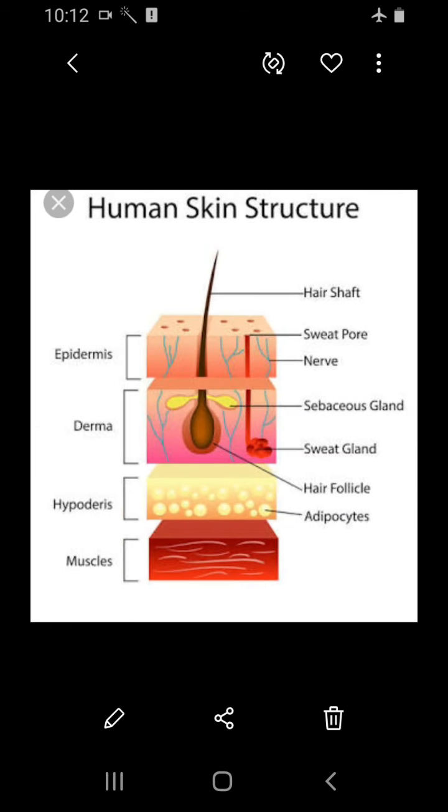Next, let's see about the human skin. The skin is the outermost covering of the body. It is stretched all over the body in the form of a layer. About 15 percent of the adult human body weight comes from the skin. There are many structures and glands seen in the skin. It is a layer only, but it has many divisions, and each division has various glands and structures.